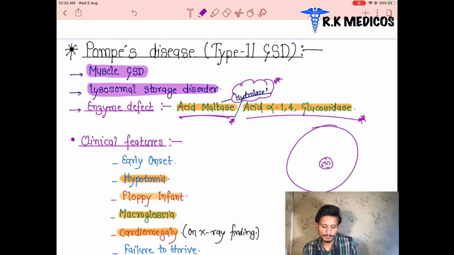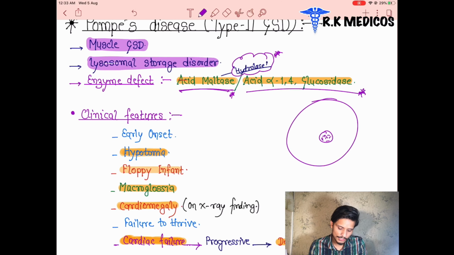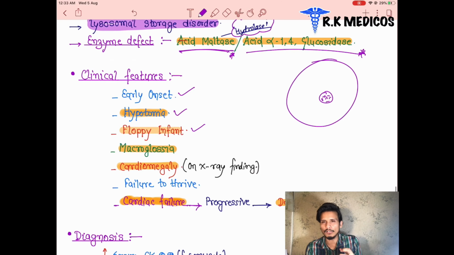If the patient suffers from Pompe's disease, what are the clinical features? This is an early onset condition, and the patient suffers from hypotonia. The tone of the muscles decreases. Floppy infants, the infant is floppy, and macroglossia, the tongue of the patient is very enlarged. The enlarged tongue is called macroglossia: macro means enlarged, glossum is tongue.